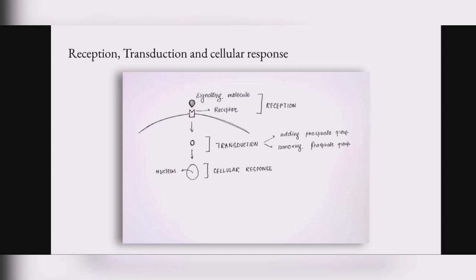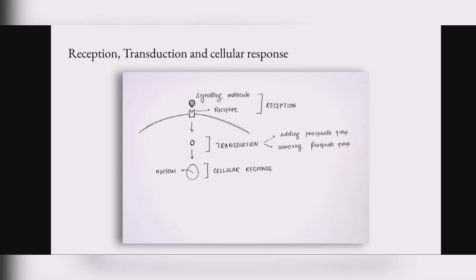This would have some sort of cellular response, which is the third step. Or in the alternate manner, what can happen is that the signal comes and binds with some protein, and phosphatases, another group of enzymes, remove the phosphate groups attached to the protein, so this would instead lead to another type of signaling process. And that's all about it.